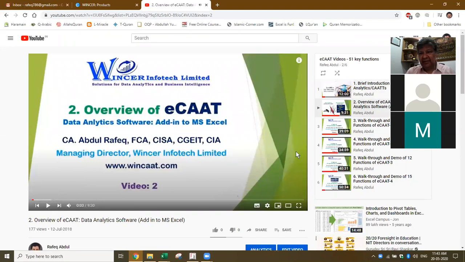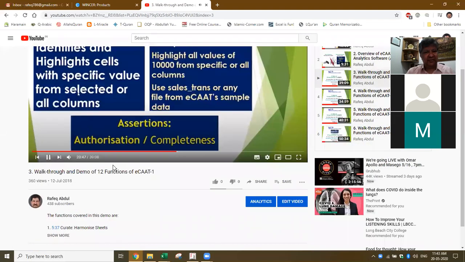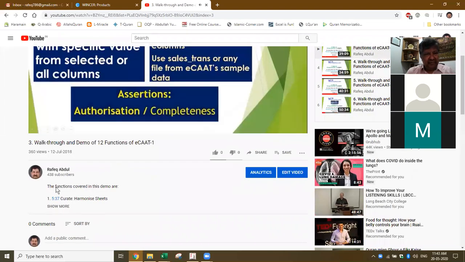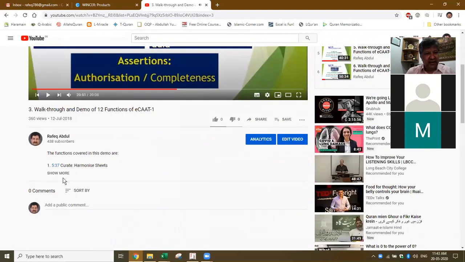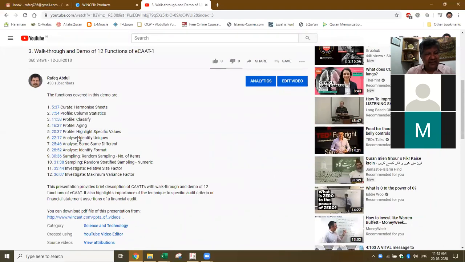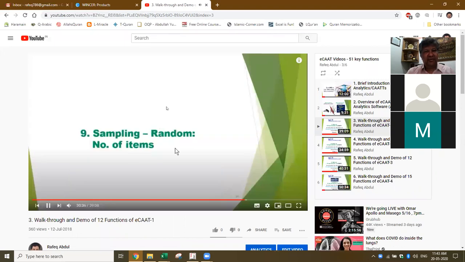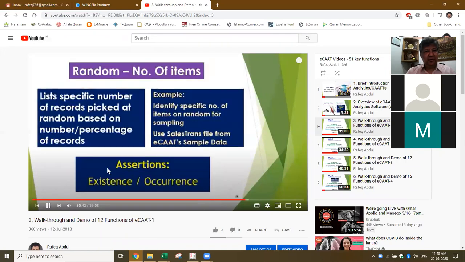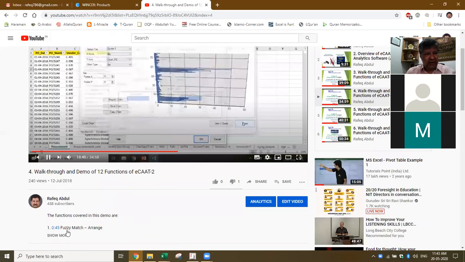Then if you look at the third one, this is where I specifically get into a walkthrough of the specific functions. So here, okay, let me stop this. Now if you see here, I've also given specific functions which I've used. Okay, so if you want to see, like I showed you, sampling, random sampling, you directly go to random sampling. Like that, I have got one more where I got another 12 functions. Like that, totally I got 51.